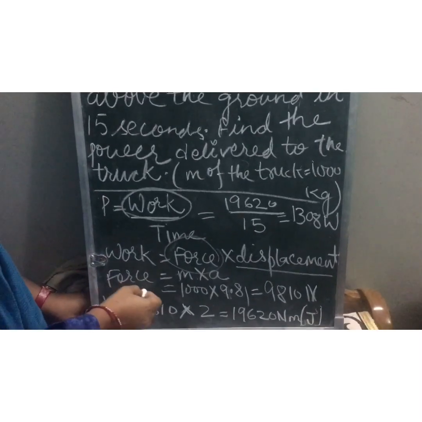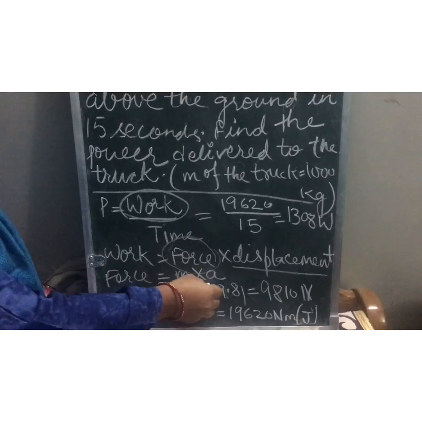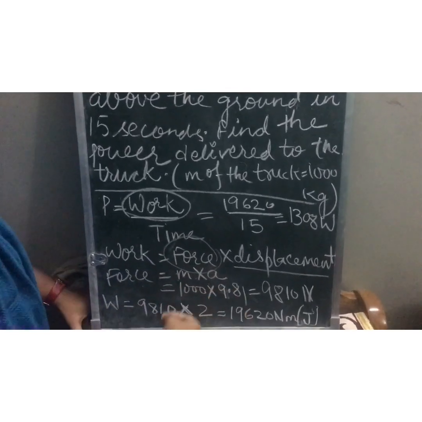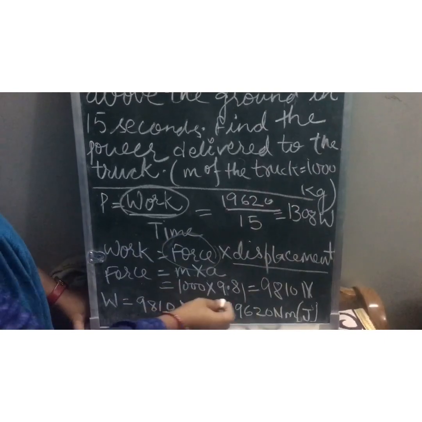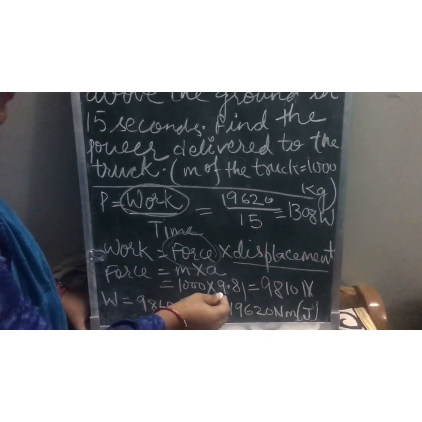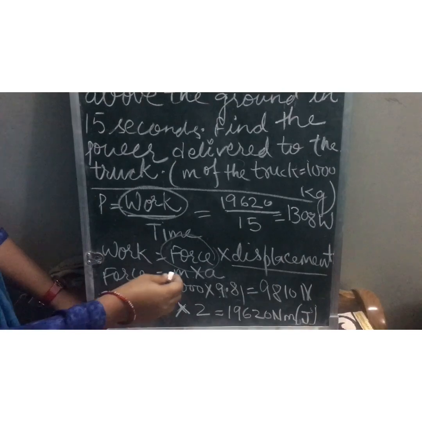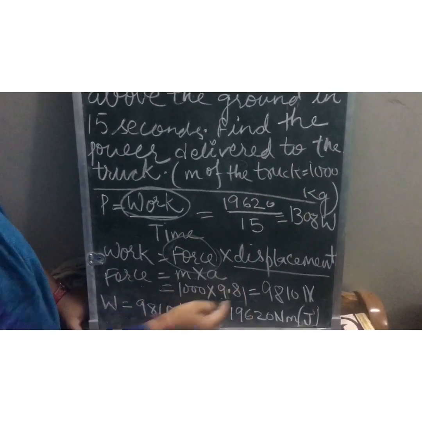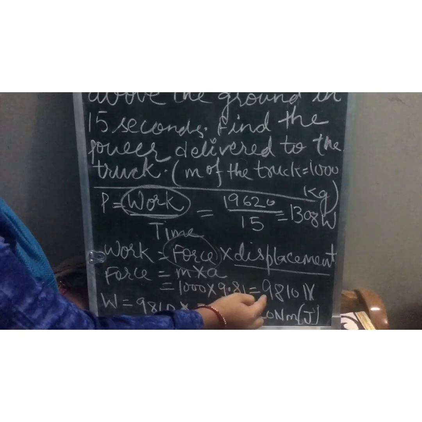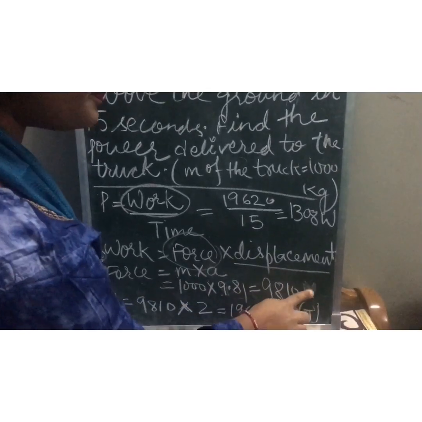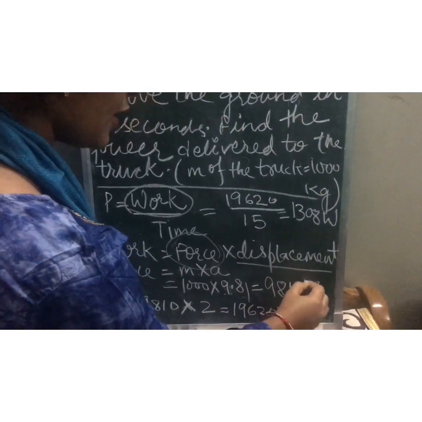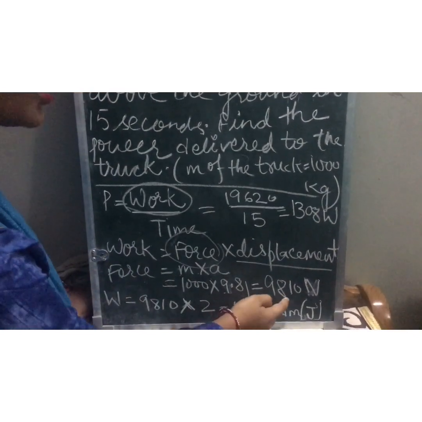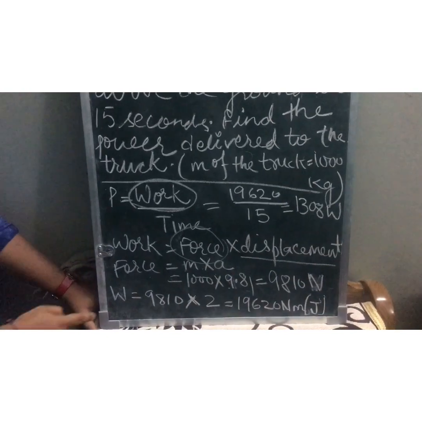The acceleration value is 9.82, but to make the calculations suitable for us, I have taken 9.81 here. Mass is given as 1000 kg, so 1000 into 9.81. After multiplying, we get 9810 Newton. The SI unit of force is Newton. So the force applied is 9810 Newton.